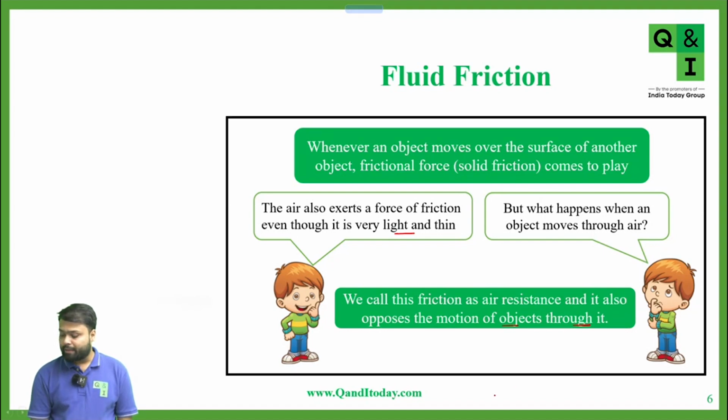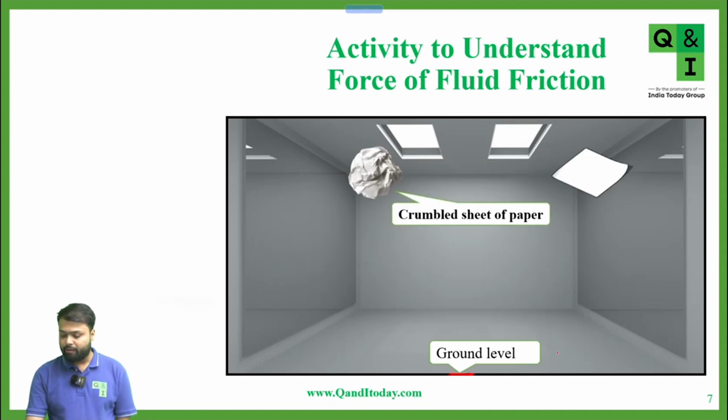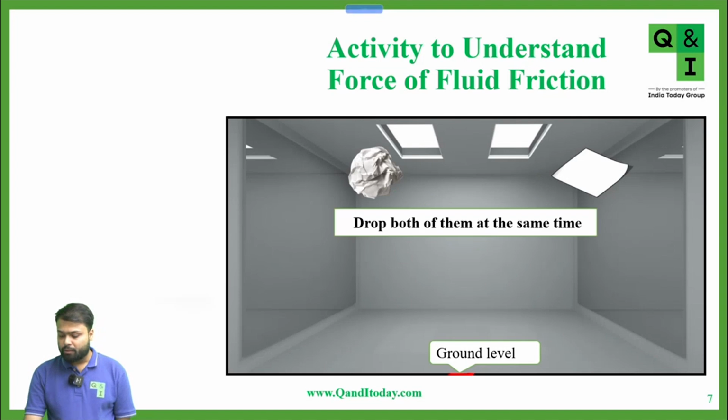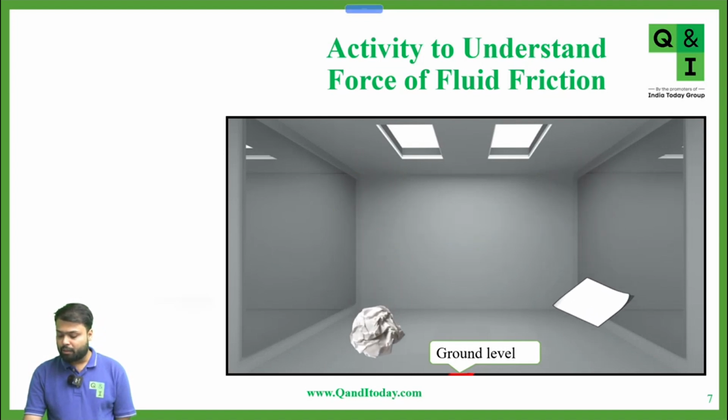You can observe this by an activity. Suppose this is the ground. Now we have a sheet of paper and a crumpled sheet of paper. What will happen when we release both of them from the same height at the same time? You can see the crumpled paper falls earlier than the sheet of paper.